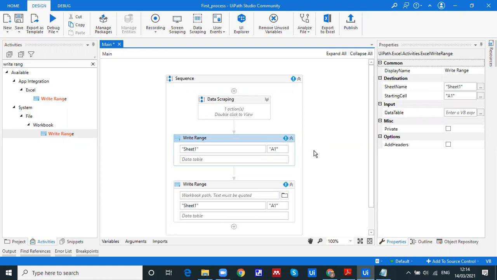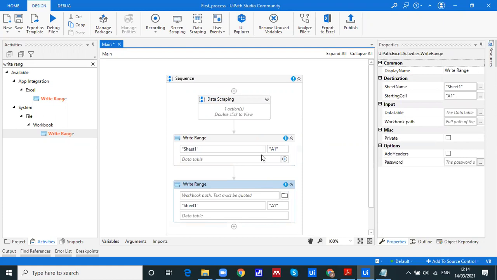Second, in which sheet we want to write. Third, from where to write, the starting point, you can say. And next, what to write, I mean, what content you want to write. So four things are required.